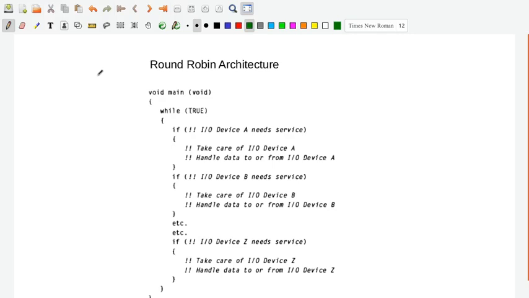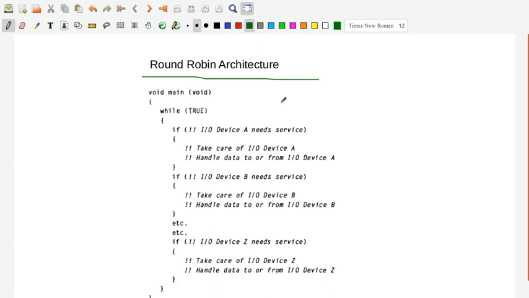Okay, so let us discuss the survey of software architectures, starting from round robin architecture. Basically you have four different software architectures. One is the round robin architecture, another one is round robin architecture with interrupts, then function queue scheduling architecture, and the last one is the real time operating system architecture.